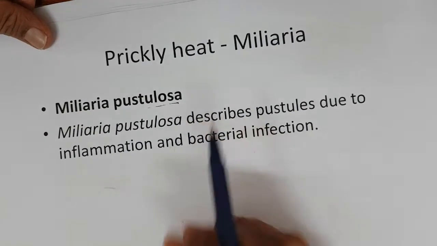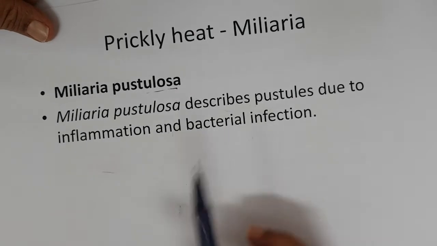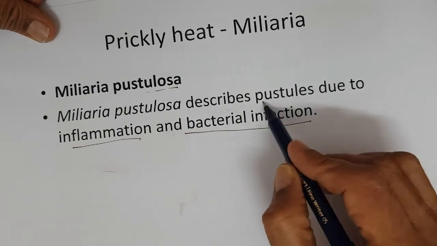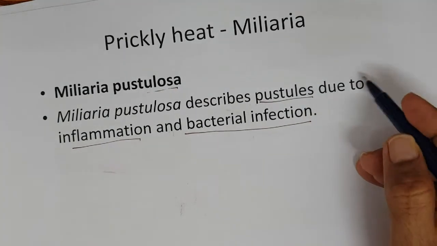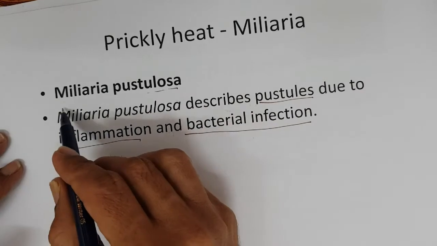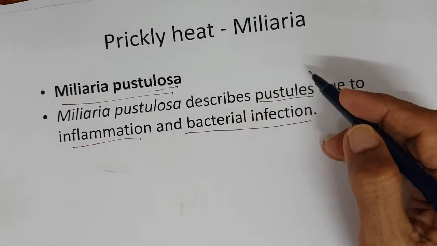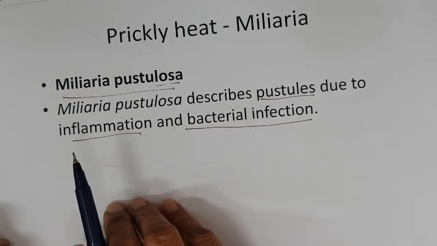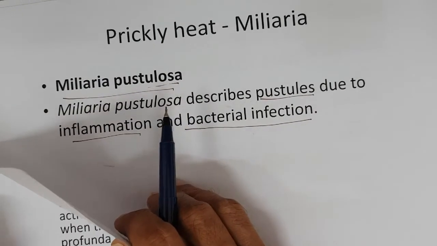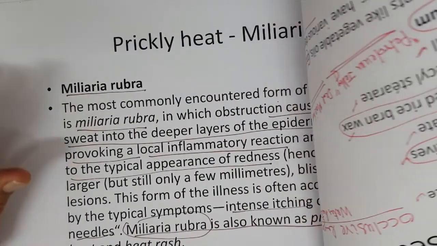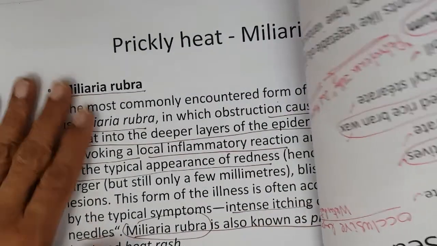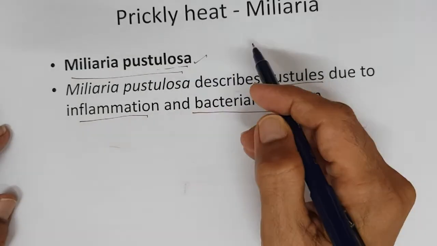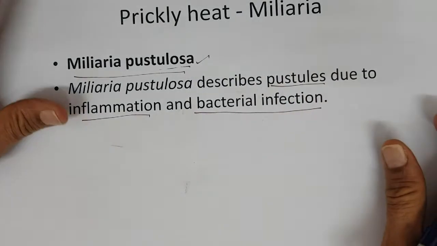Here, there is inflammation and bacterial infection and pustules, right? This is the most severe condition of the so-called prickly heat. The most common condition of prickly heat is miliaria rubra. Miliaria rubra is the common condition, but miliaria pustulosa is a severe condition.